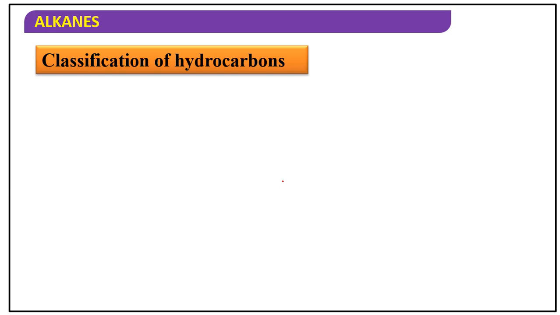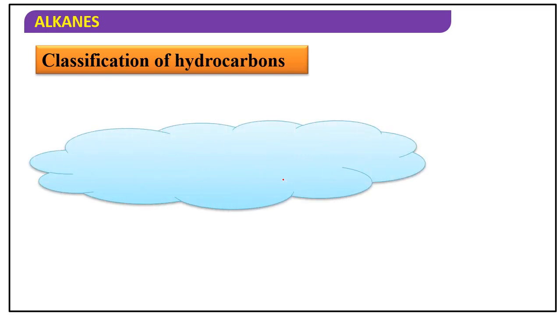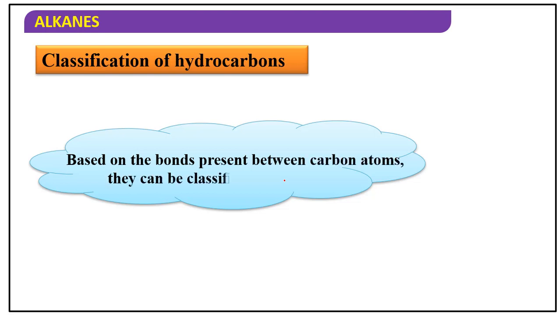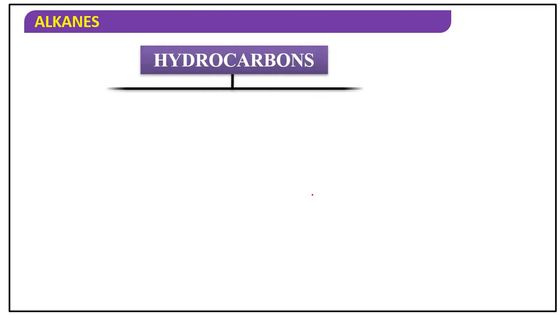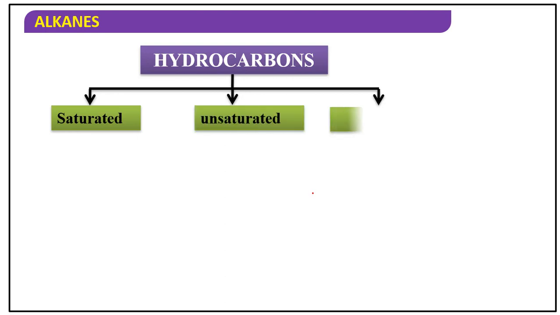Now, these hydrocarbons are mainly two types, saturated and unsaturated. Based on the bonds present between carbon atoms, they can be classified into three categories: saturated, unsaturated, and aromatic.